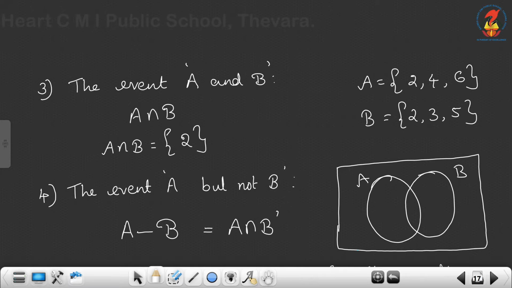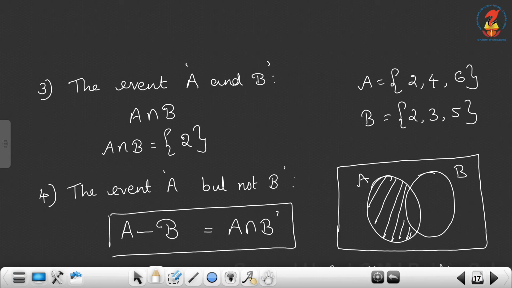The set of all elements in A but not in B. This shaded portion is the same as A intersection B dash. B dash means everything other than B, and intersecting that with A gives this shaded region. So A intersection B dash and A minus B are the same. That is A but not B.